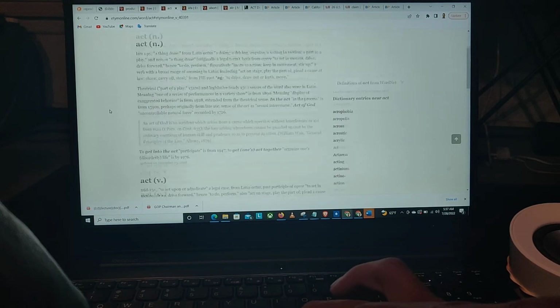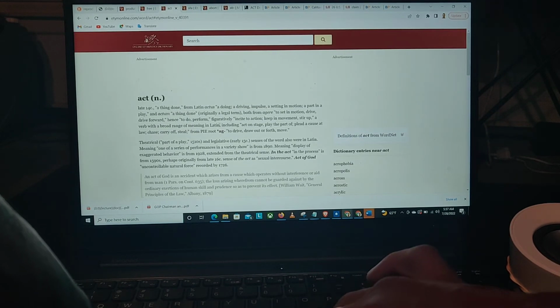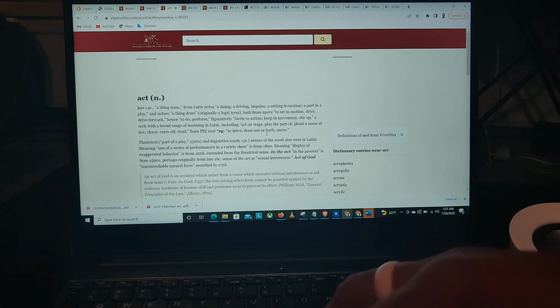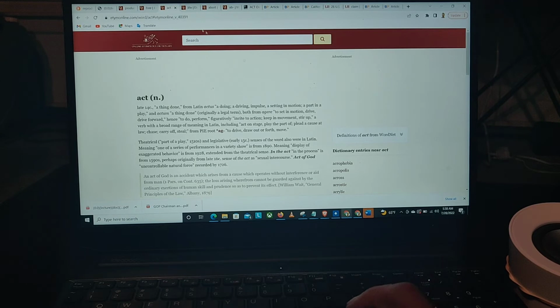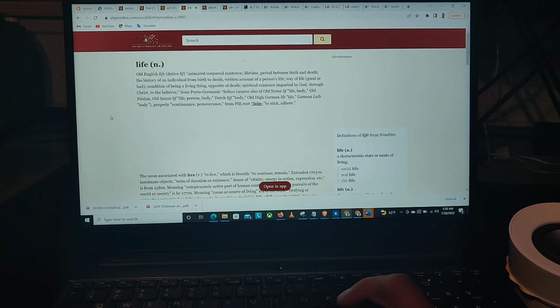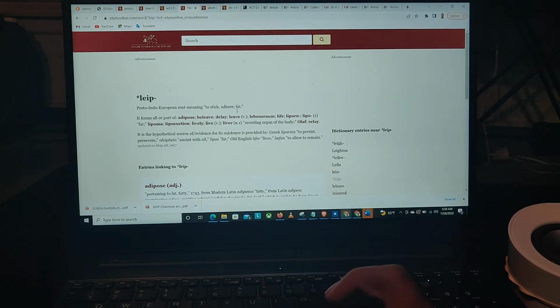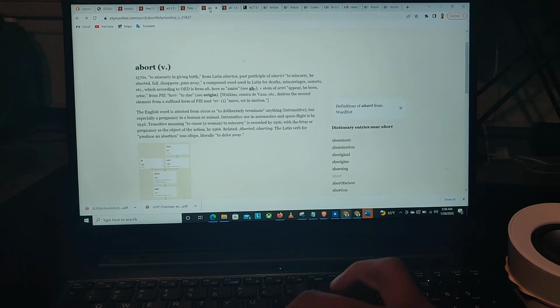What does act mean? Act, to drive, draw out, forth, move, right? So when you're acting, you're moving, you're drawing. So let's look at life. What is life? Life, to stick, adhere. This is one of my favorite ones, because when you click on this one, look at what it takes you to. To stick, adhere. Fat. So when you see that fat, that's life, man. That's fun.